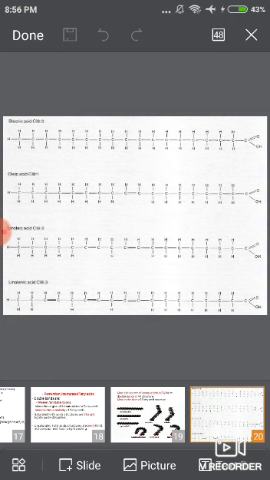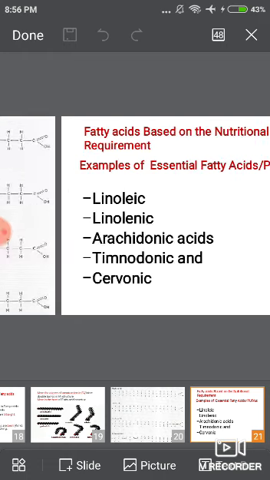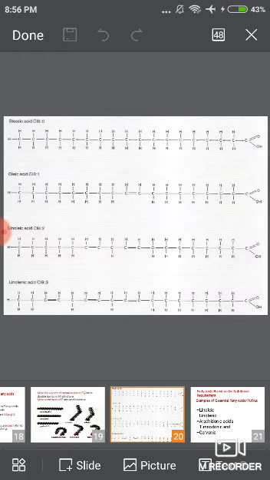In stearic acid, the total number of carbon atoms present is 18 and 0 double bonds. One end is the carboxylic end and the other end is the methyl group. Another example is oleic acid. In oleic acid, the total number of carbon atoms present is 18 and there is 1 double bond. The numbering is given from the carboxylic end, and the double bond is present on the 9th carbon in oleic acid.